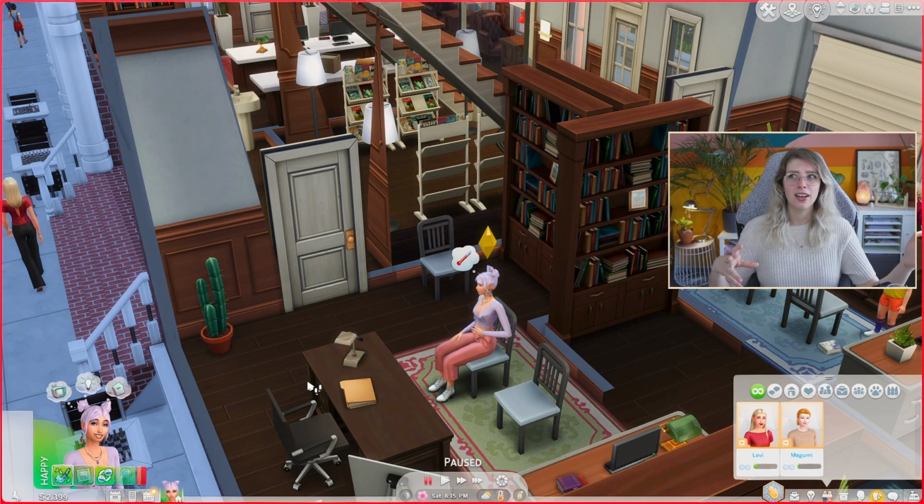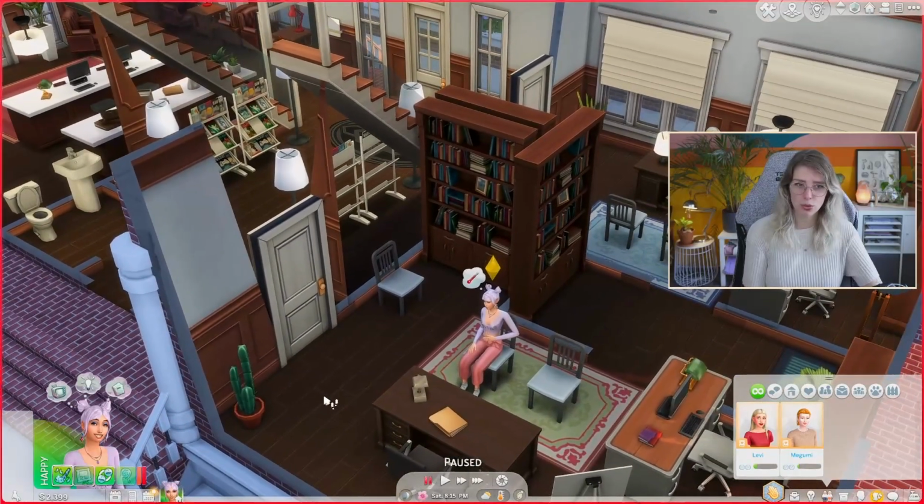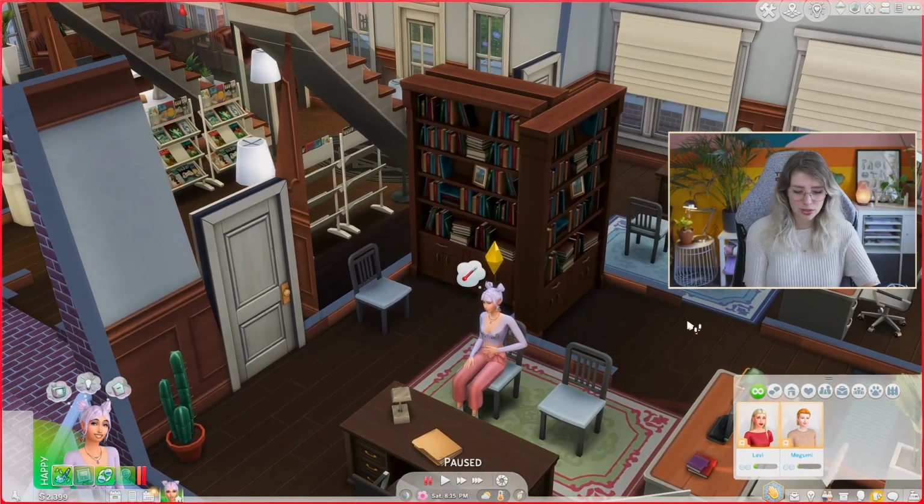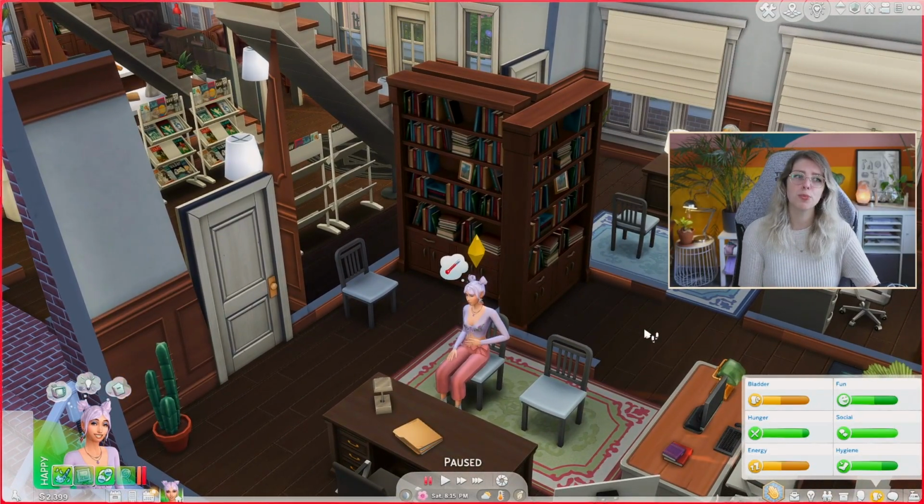But considering that I have multiple mods installed and they're all giving me more storytelling hooks and things, I'm really liking this so far. I think this is so cool, and it is so realistic as well. I do wonder if you're playing with multiple sims, like for instance with the new burnout feature that they added with, what was it? Was it High School Years or Growing Together? I think it was Growing Together.